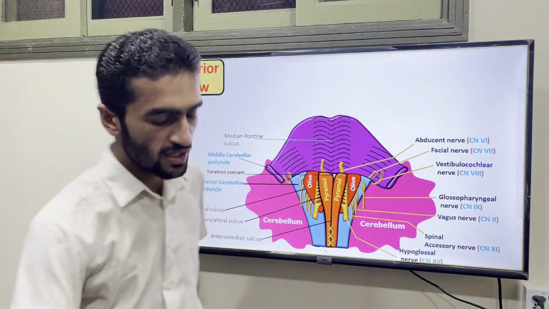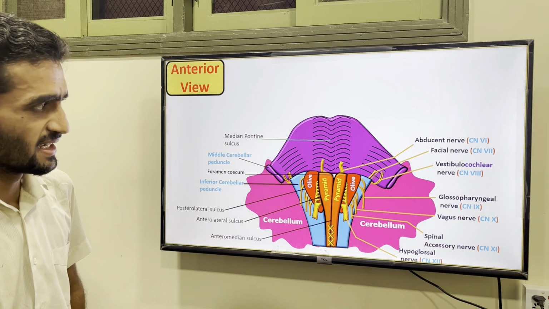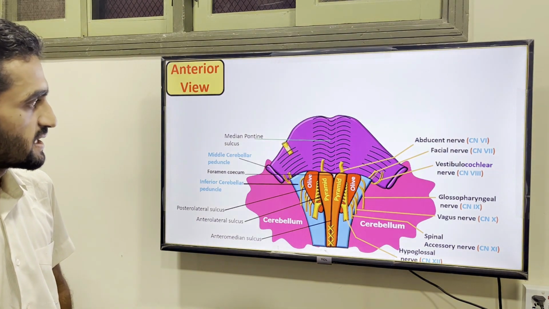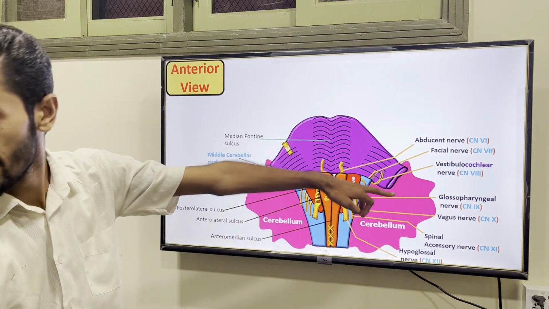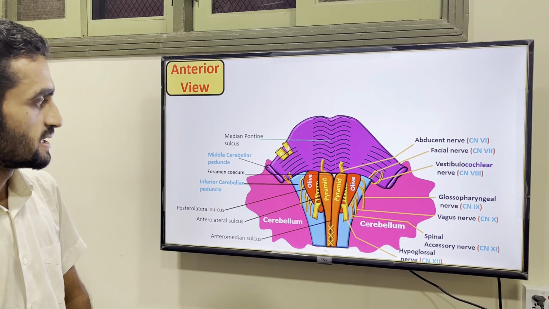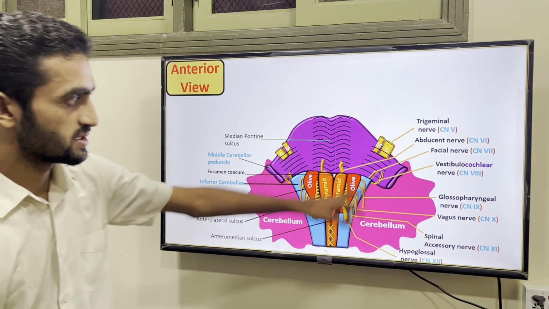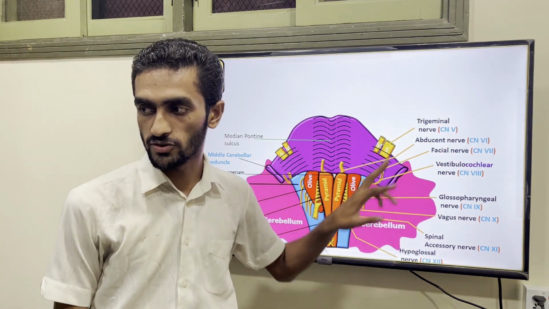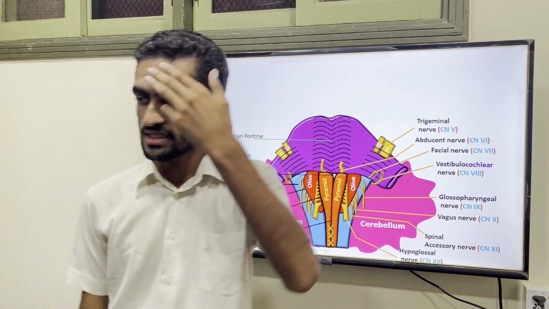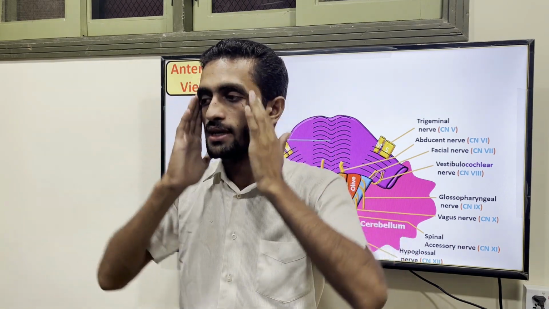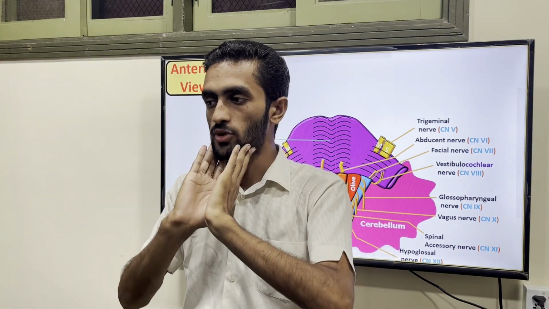So if you look at the other thing, here the 6th, 7th and 8th are covered. So this is the trigeminal, that is the 5th nerve. So sensory part and the motor part. So they are also mixed type. So because ophthalmic eye areas and your maxillary areas and the mandibular area.